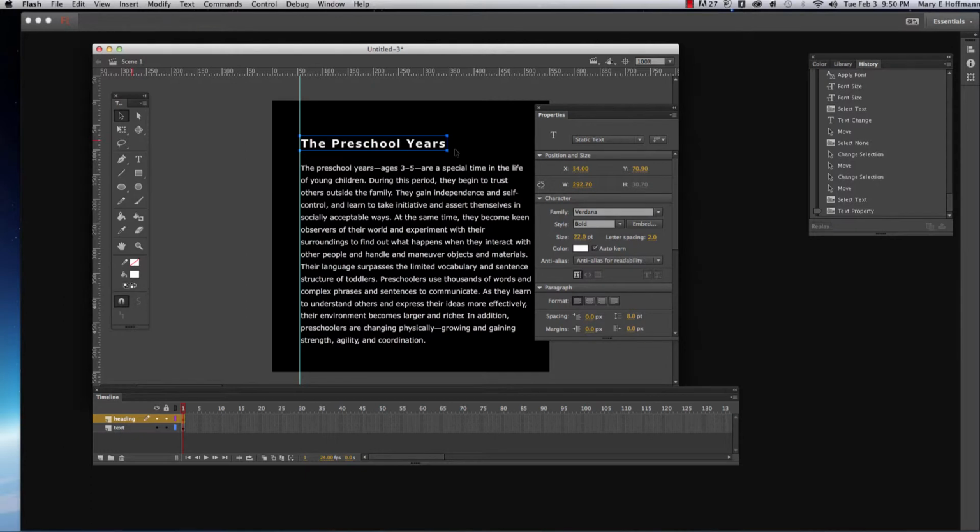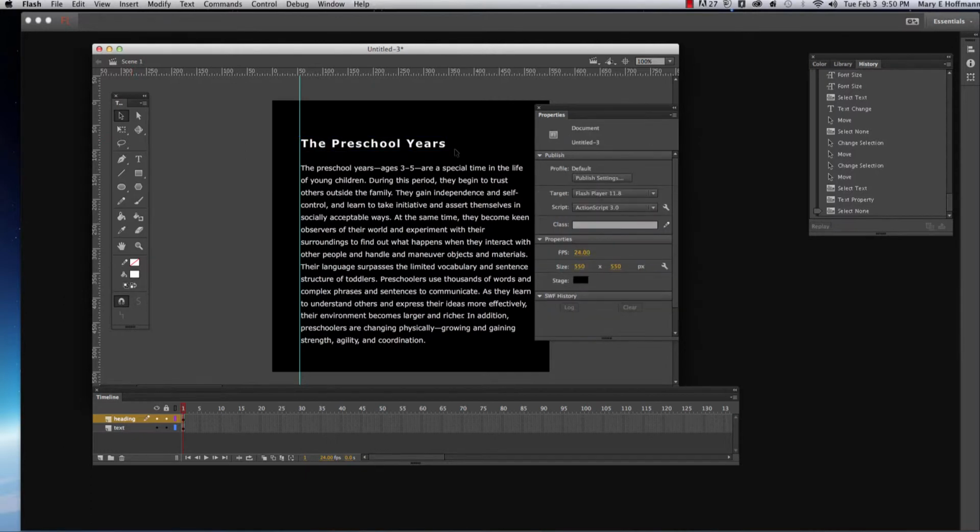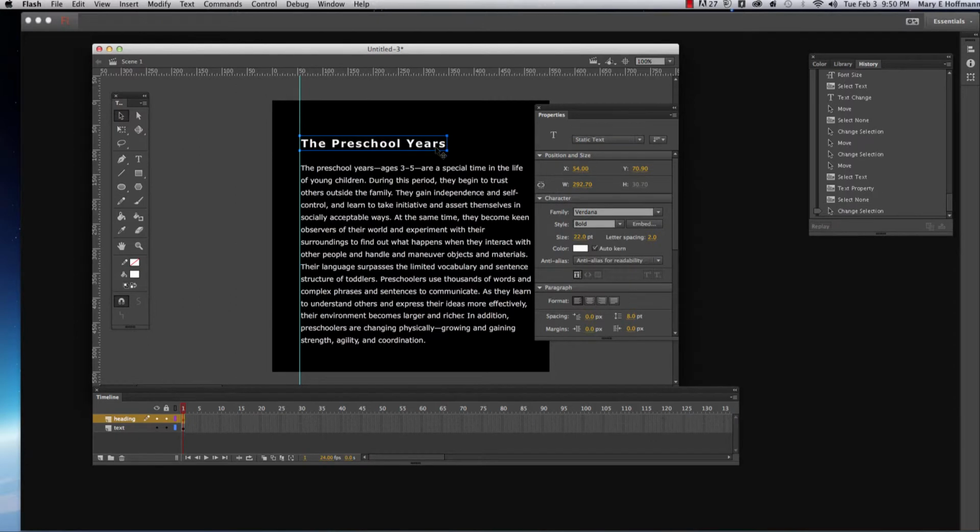That actually looks pretty good. It really is dependent on what font you're using, but I think this is looking good. I think it's a little easier to read. So I like what I have so far. Like I said, you don't want to use letter spacing for your body copy. It's just used for your headings.